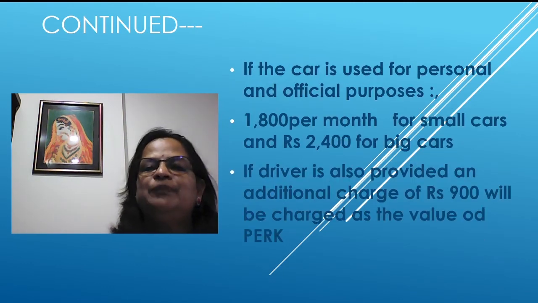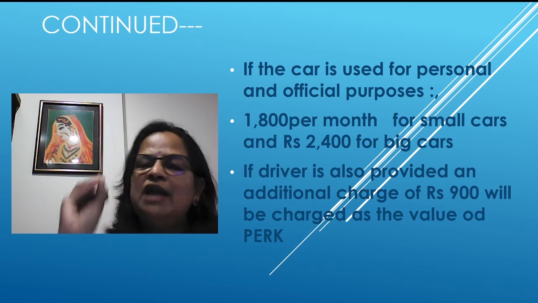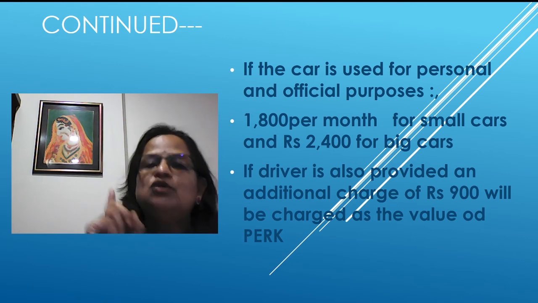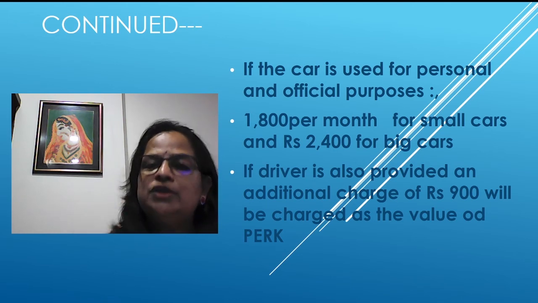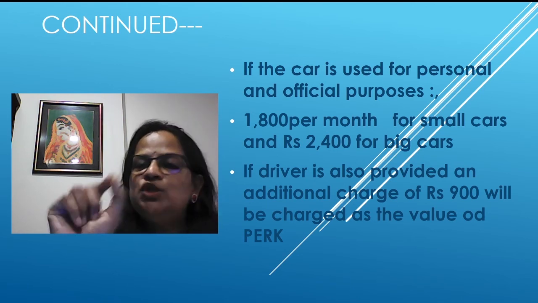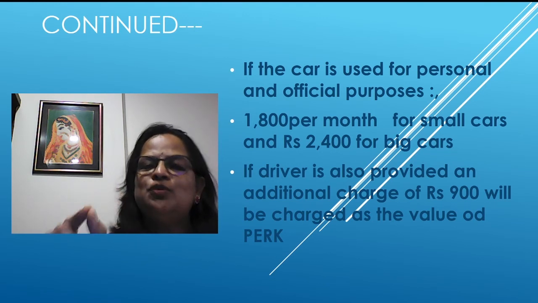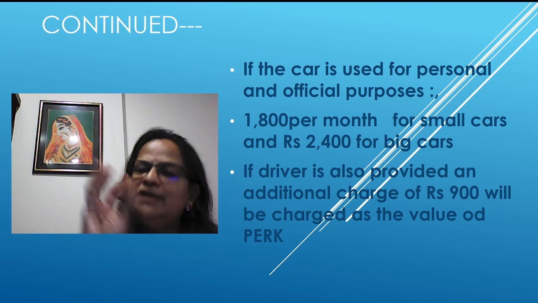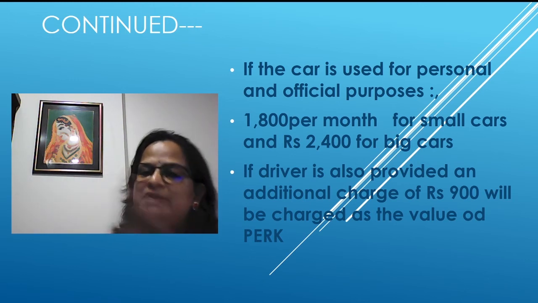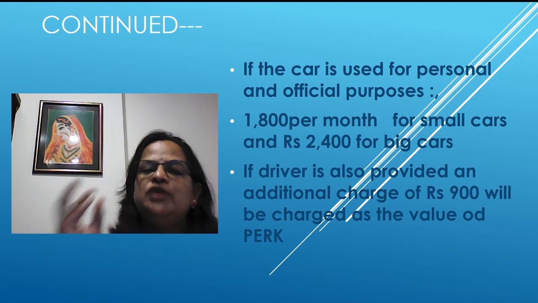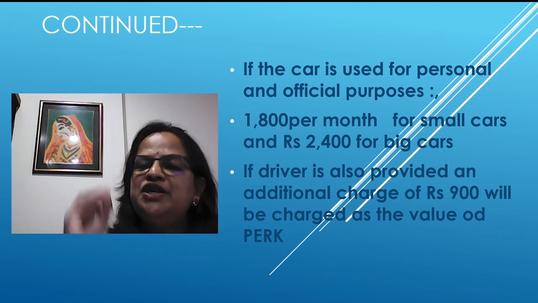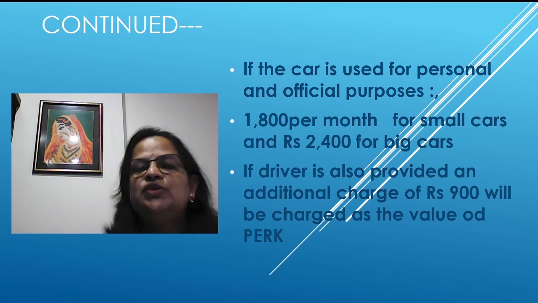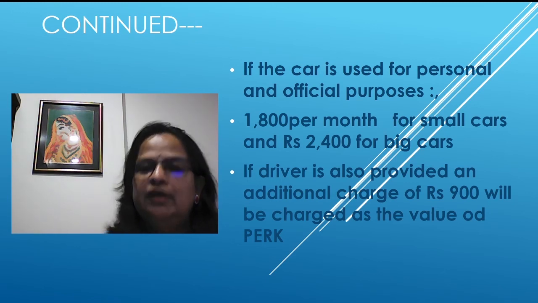Because you are using the car for official purposes, there is no taxability. But if the car is used for personal and official purposes, you remember the first rate, 1800 for small cars and 2400 for big cars. This will be specified in the question, whether it's a small car or a big car. If the classification is 1.6 cubic capacity, that also will be explained, whether it is exceeding or not exceeding. If the driver is also provided, an additional charge of rupees 900 will be charged as the value of the perk. So the driver's rate is the same.